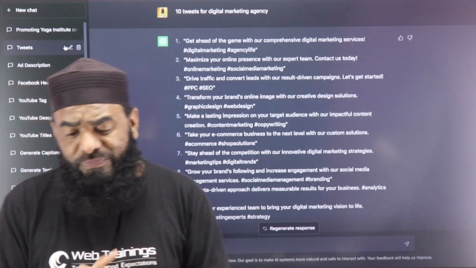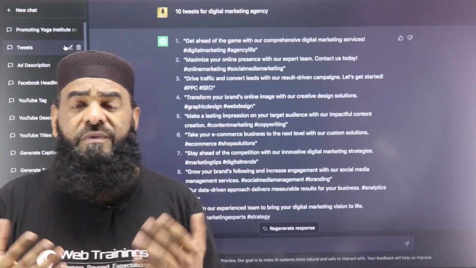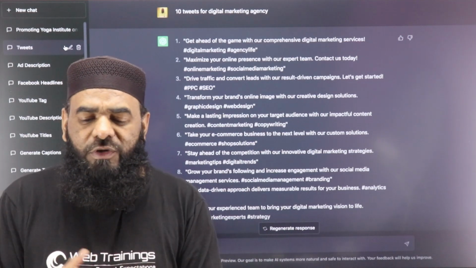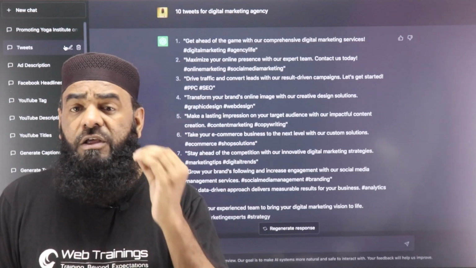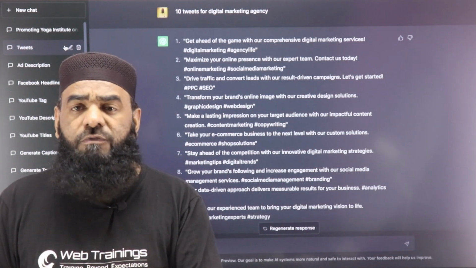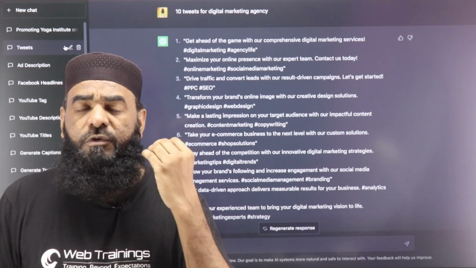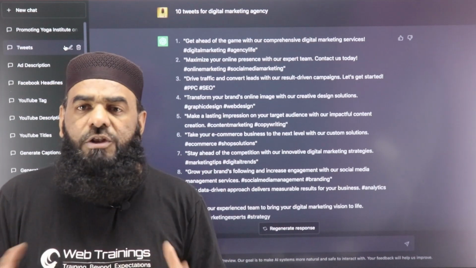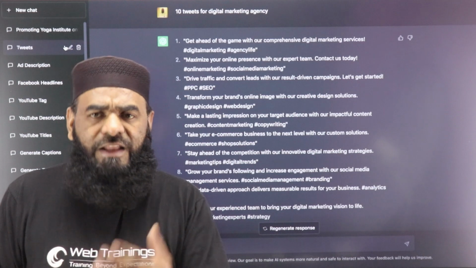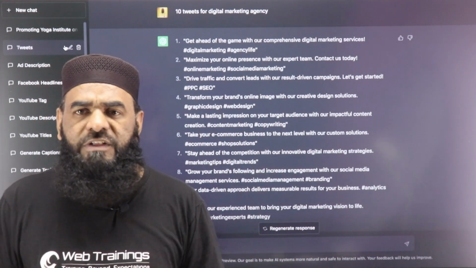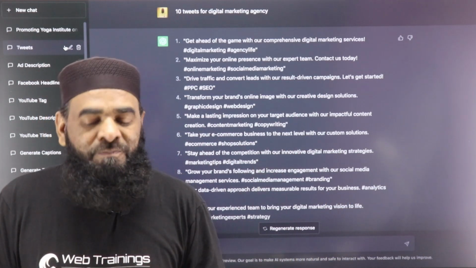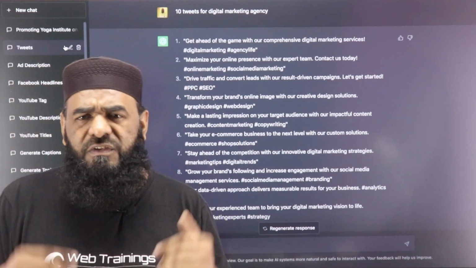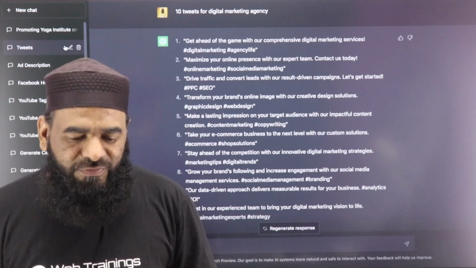Similarly, if you want to create many tweets and schedule them right away on Twitter instead of posting them manually, you can generate many tweets for the purpose of quotes, tips, and informative content, and you can schedule these tweets on Twitter directly, which you have to do from the tool obviously, but from here we can generate the ideas. For that we can use a prompt like 10 tweets for a digital marketing agency, or you can be more specific to get more specific ideas.